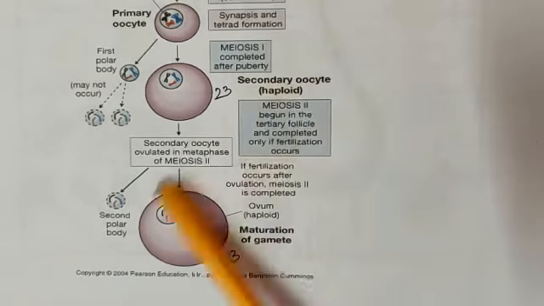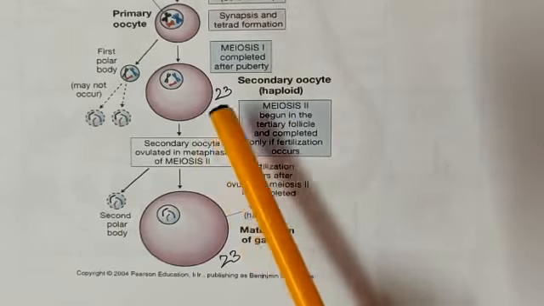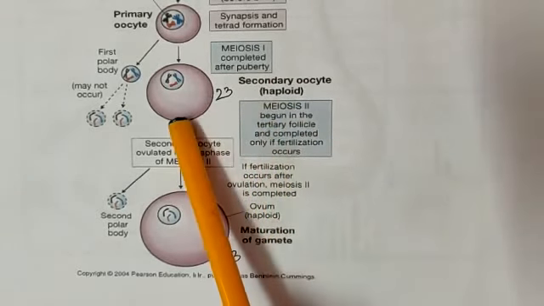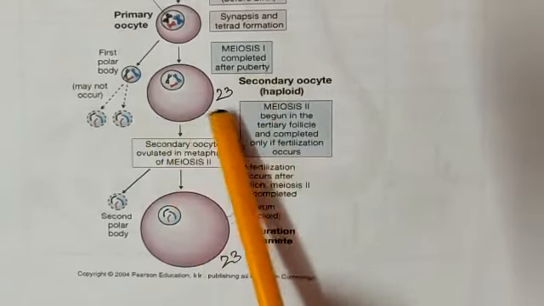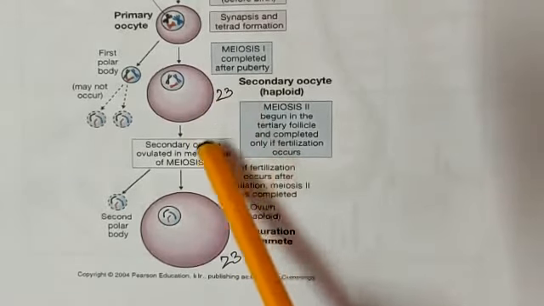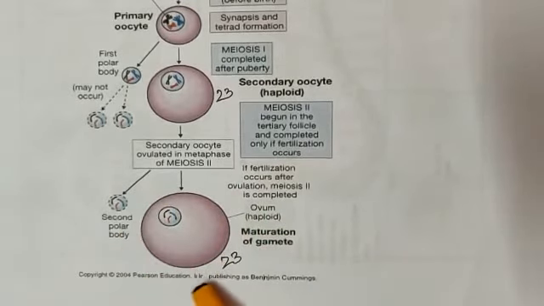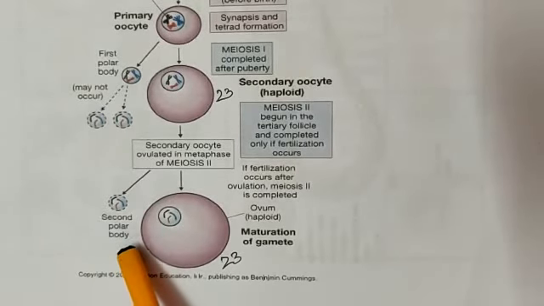So the secondary oocyte, which is haploid, undergoes meiosis 2 in the tertiary follicle, completed only if fertilization occurs. The secondary oocyte is ovulated to give a mature gamete called the ova along with the second polar body.